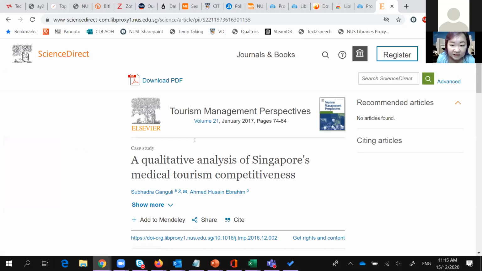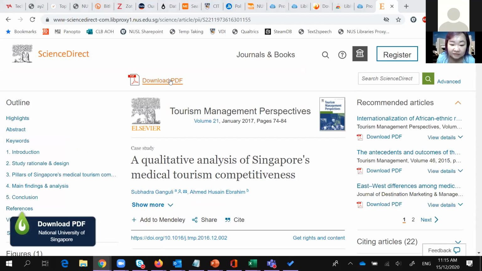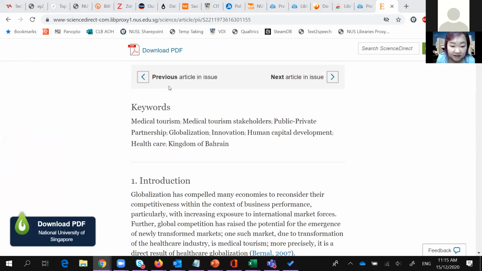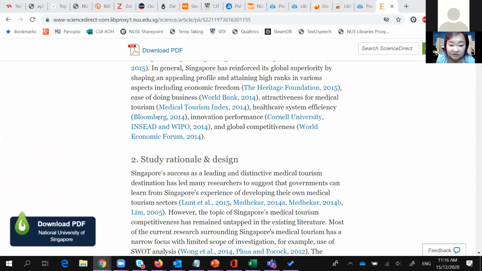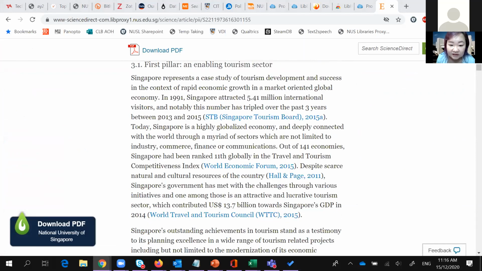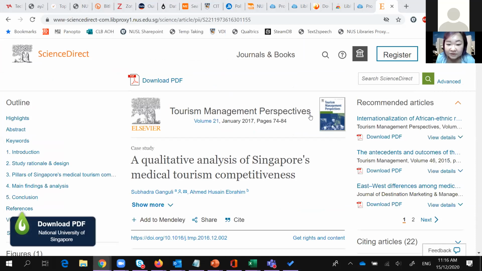Go in, and you notice that this Get Access becomes Download PDF. And if I'm not mistaken, I can see the full text in HTML here. See, this is the full text now. So it's a very simple process. It just takes a few seconds more than the plugin, because you have to manually log in to the proxy. But it's just as convenient, and it's more flexible because it can cater to more browsers. So that's the Proxy Bookmarklet.